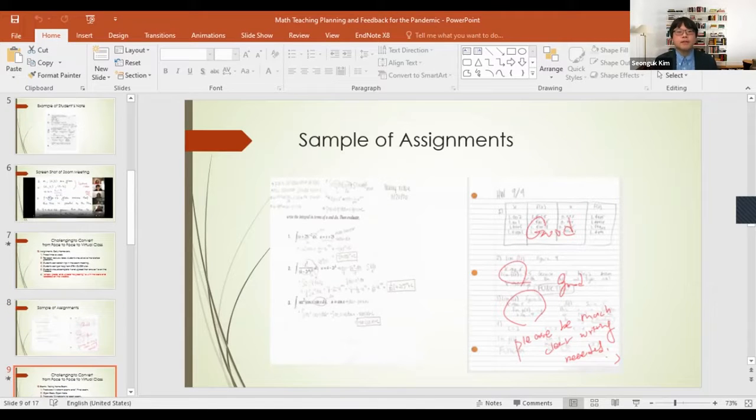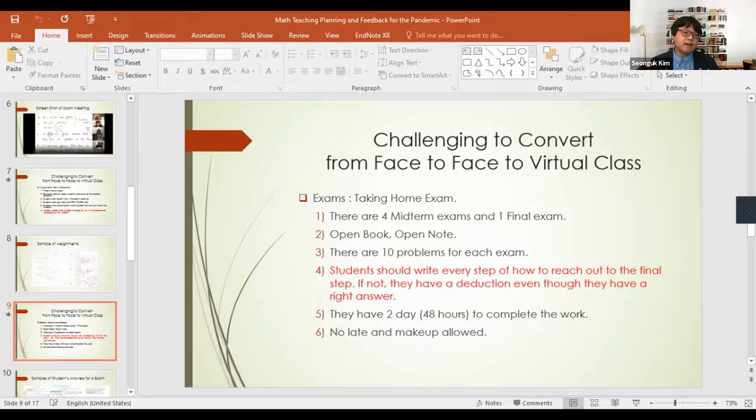The last one is the exam. The exam is the hardest part for me because I couldn't find how to grade and how to find the cheating ones. Honestly, I still couldn't find them. But in this case, with the pandemic and the virtual class, an in-class, on-time test is impossible, I recognize. So that's why I changed it like this.